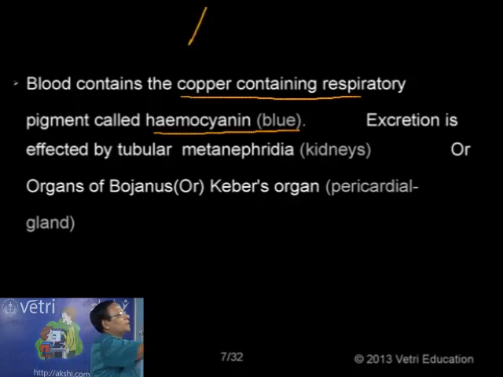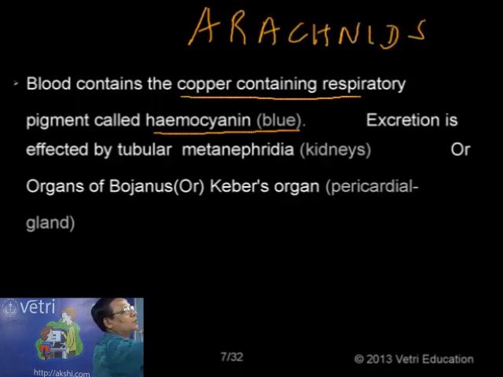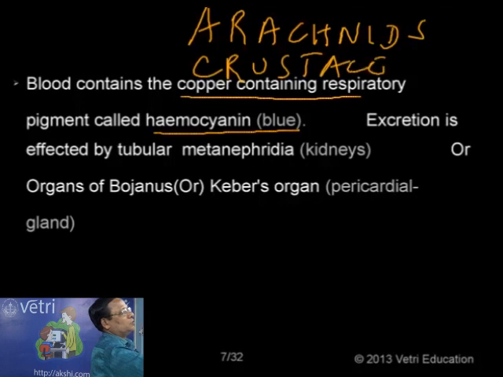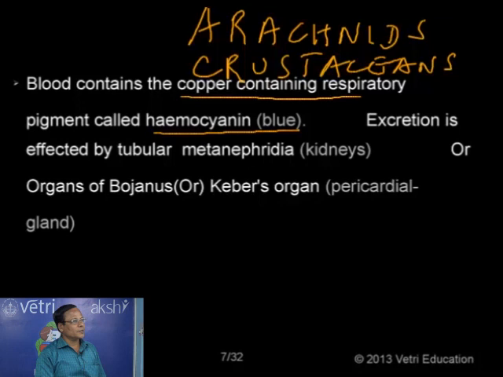In the case of arachnids, this type of pigment is found in arthropod groups like arachnids and crustaceans. So in these two groups, along with Mollusca, we have a copper containing respiratory pigment, which is blue in color because of the possession of copper.